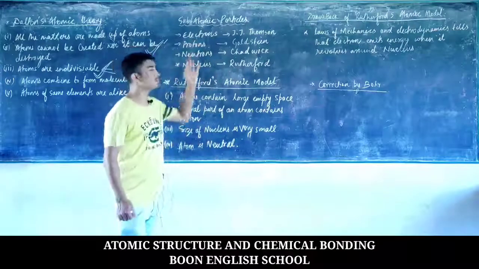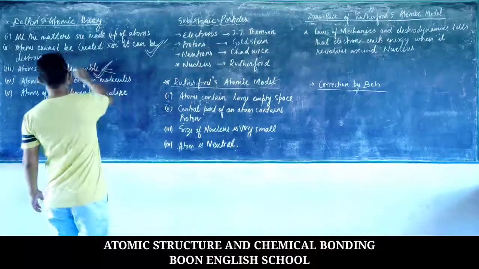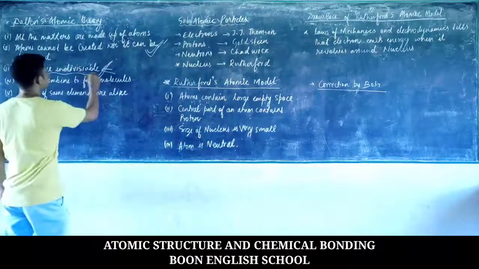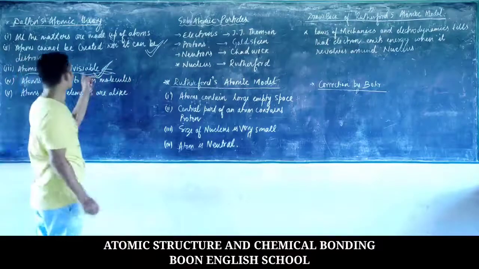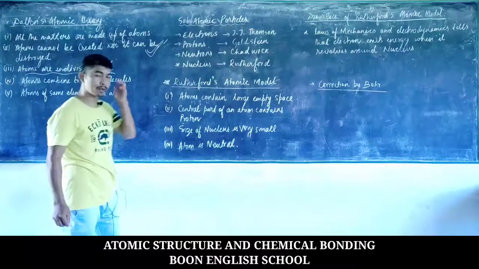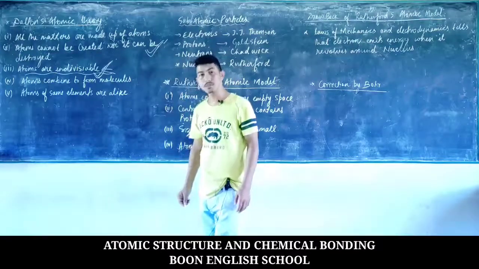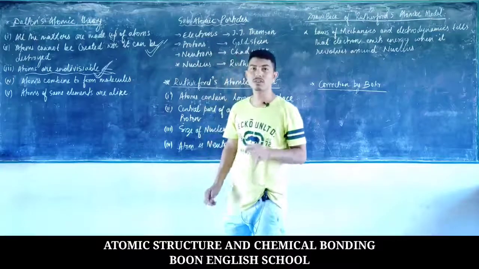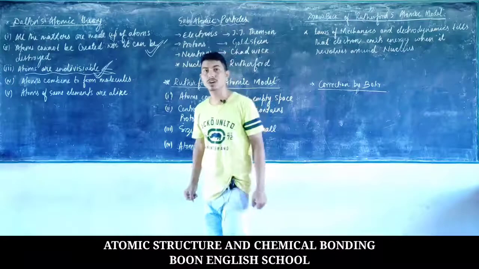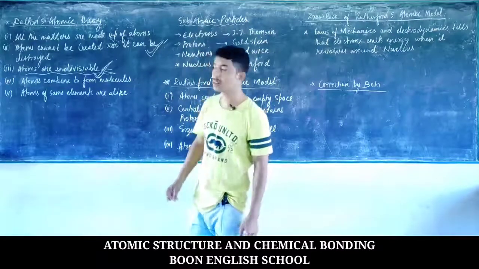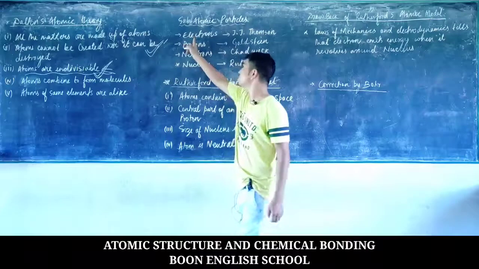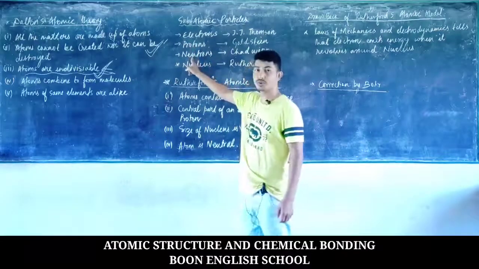Now coming to the subatomic particles, related to this third point. Earlier, the atoms were indivisible. Now we can say that atoms are divisible. So nowadays the atom can be divided into 3 parts, or the atom consists of 3 particles which are known as subatomic particles. What are they? They are the electron, proton and neutron.